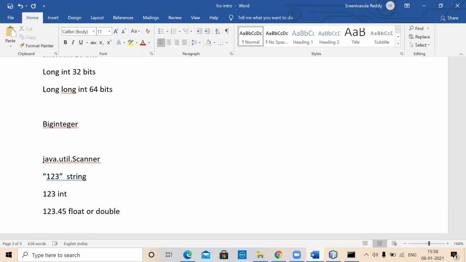That you normally study under computer organization, but you should be able to ask the question: how do you internally represent real numbers? So there is the IEEE format for representing floating point numbers. Anyhow, the string form of a number is different, whereas the number itself is different, right?